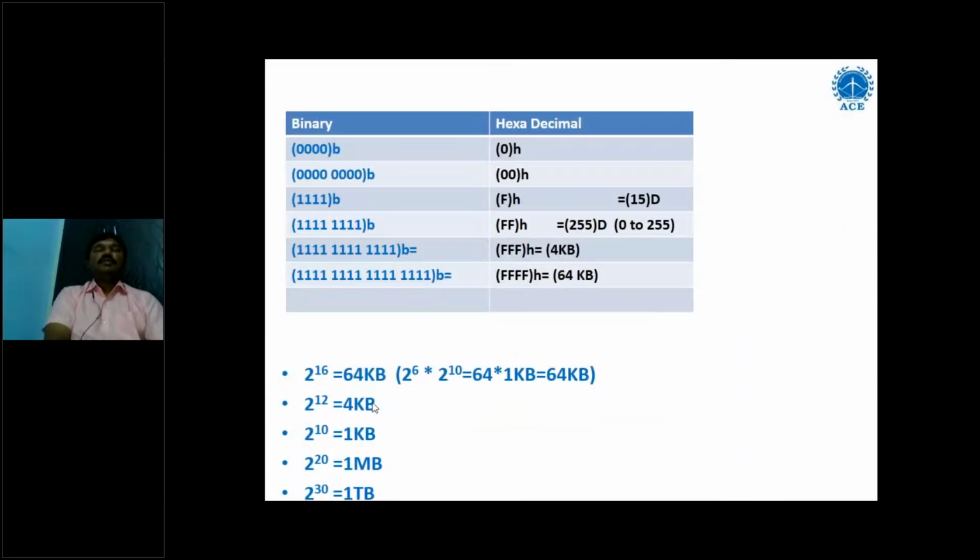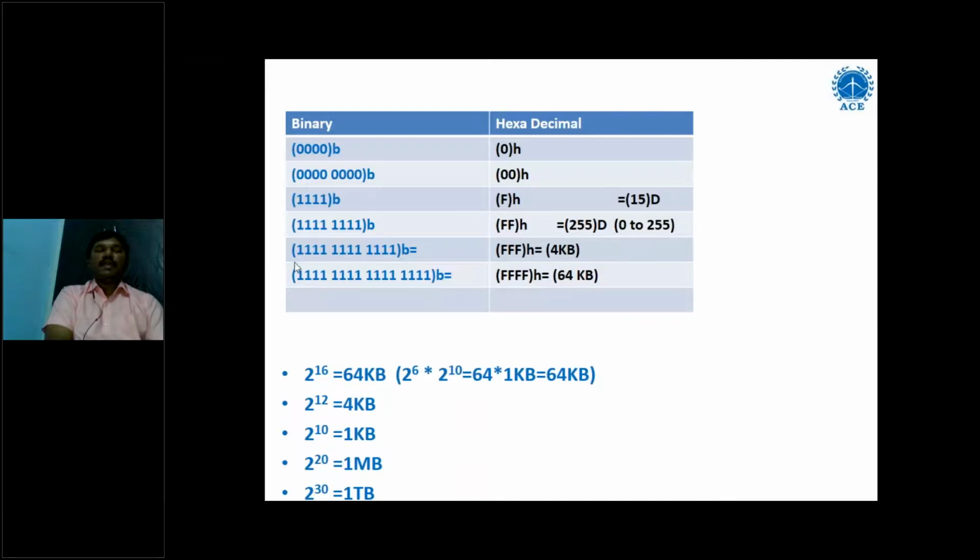So this is the notation between binary and hexadecimal. Here you can see that 4 zeros of binary equal 1 zero of H, because hexadecimal is the shortest form to represent binary values in groups of 4 bits. So 4 ones equal FH, 8 ones equal FFH, because each F is equivalent to 4 bits, and 16 ones equal 64 KB.